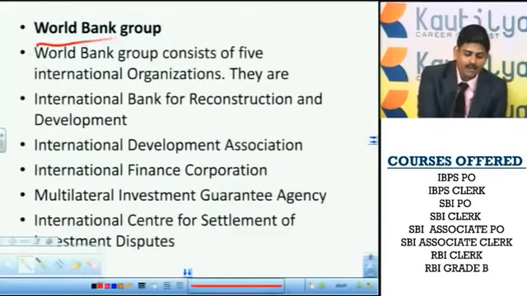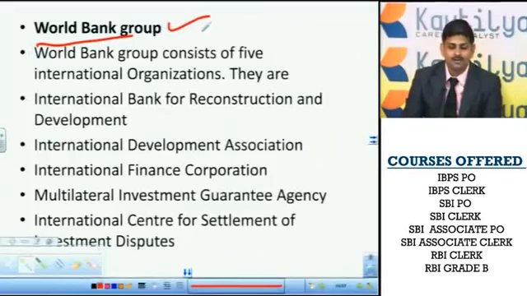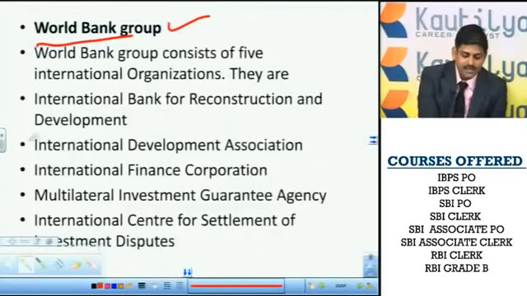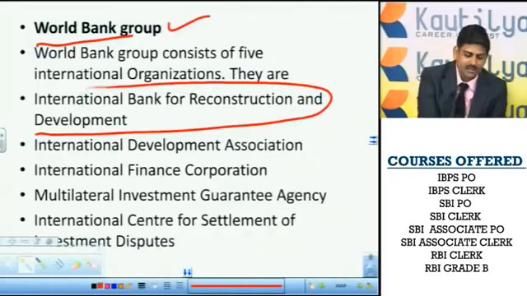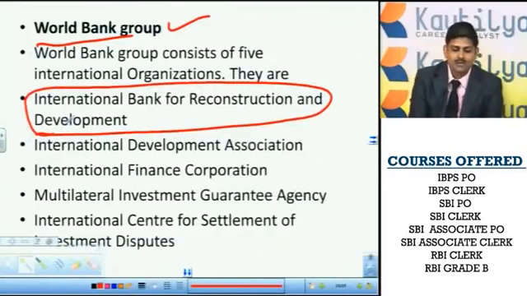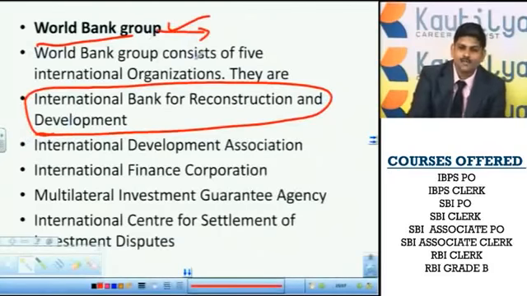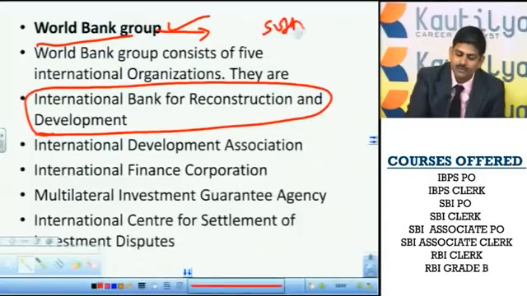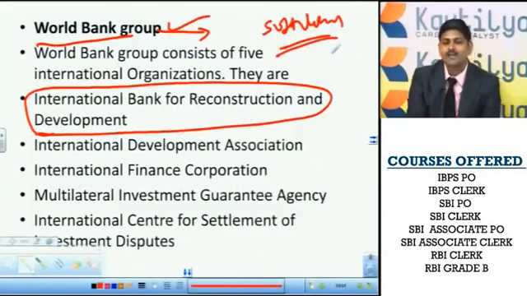The World Bank Group, as I said, consists of 5 wings. Actually the World Bank itself is meant to give soft loans. What are soft loans? A loan given at a low interest or without interest is known as a soft loan.